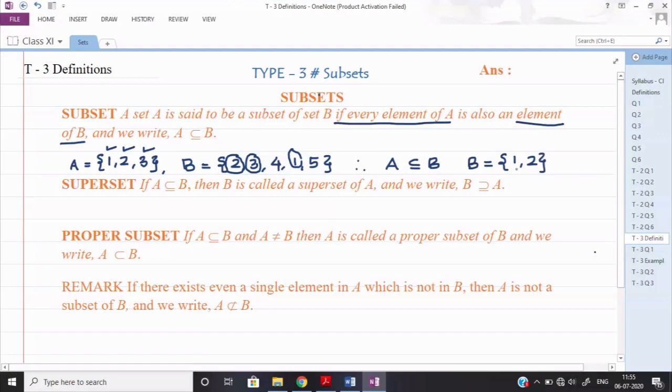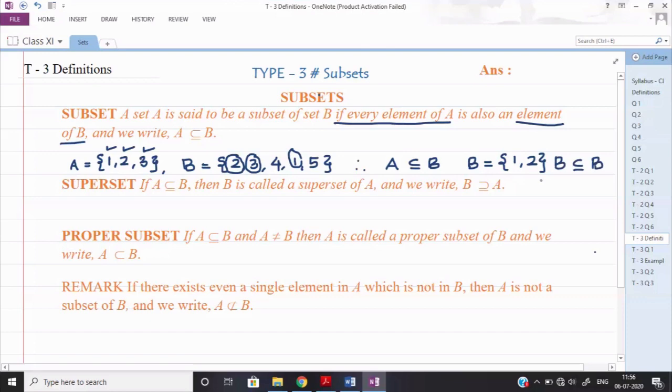So we can draw two conclusions with the help of the definition here. One conclusion: what is the meaning of this horizontal line? This says that A can be equal to B or A can be a subset of B. And second, if two sets are equal, both are subsets of each other, and hence we draw the second conclusion: every set is a subset of itself. Here I can write that B is a subset of itself. So B can be a subset or it can be equal.